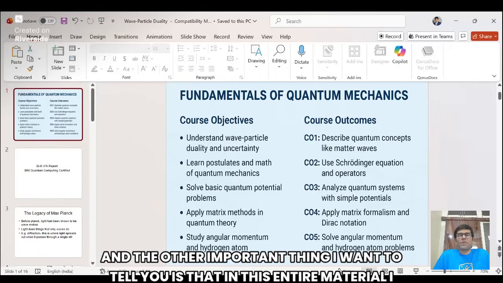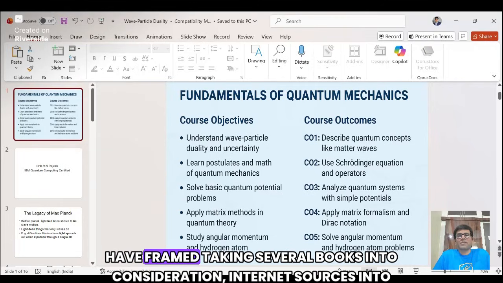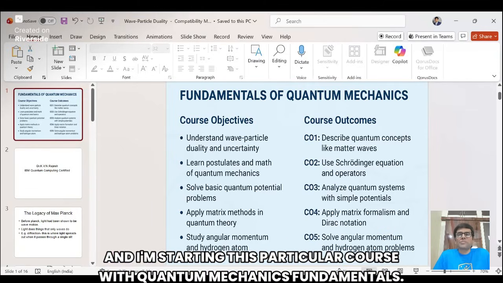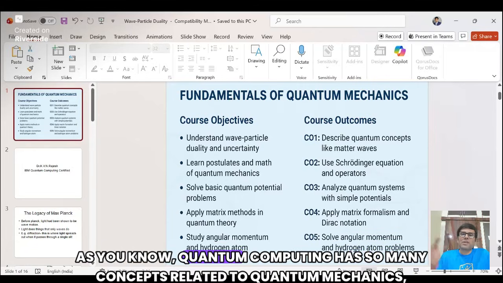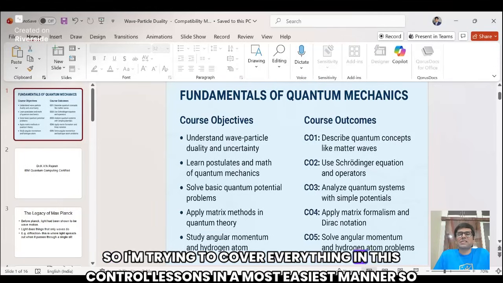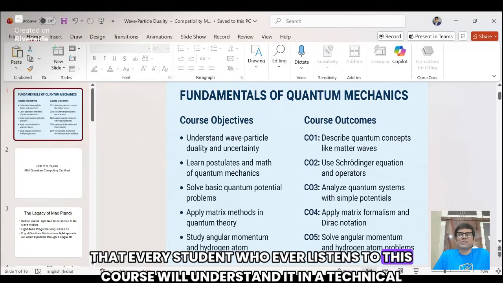And the other important thing I want to tell you is that this entire material has been framed taking several books and internet sources into consideration. It is not one source material, it has many ingredients. And I'm starting this particular course with quantum mechanics fundamentals. As you know, quantum computing has so many concepts related to quantum mechanics, physics, mathematics, and computer science. So I'm trying to cover everything in these 100 lessons in the easiest manner, so that every student, whoever listens to this course, will understand it in a technical manner.